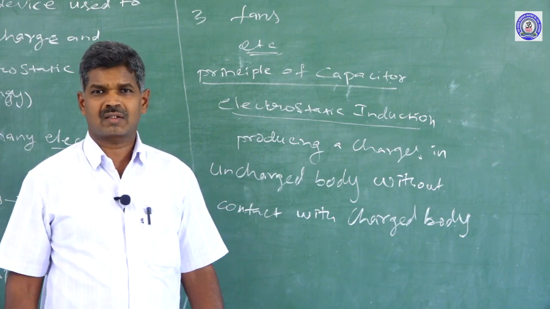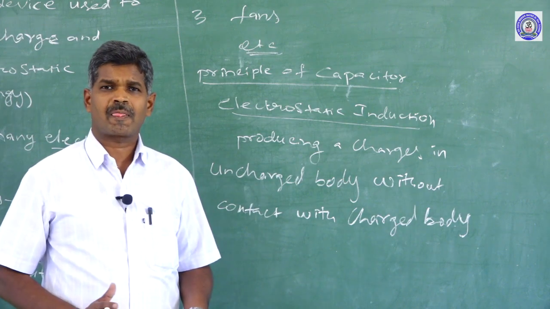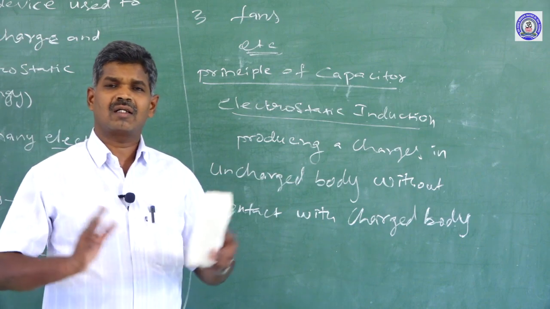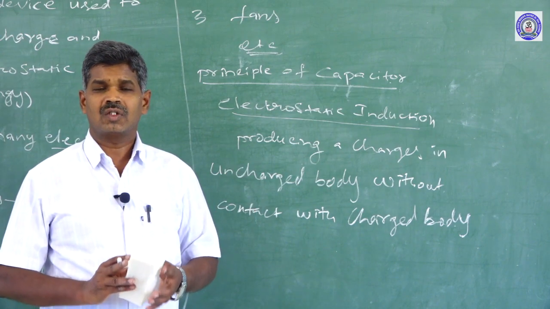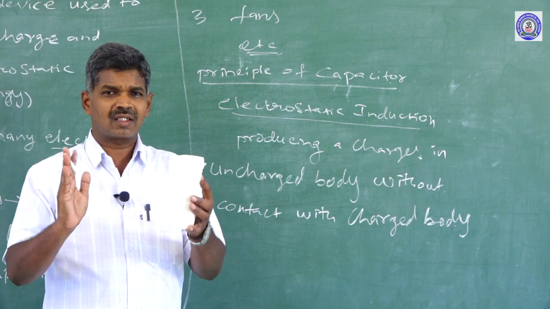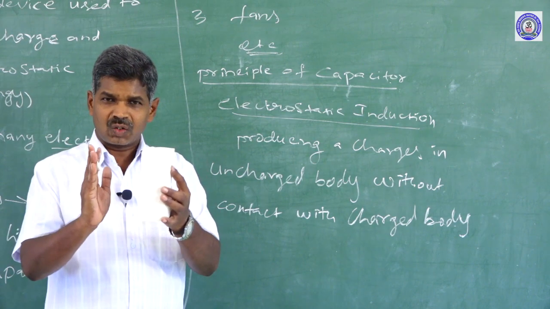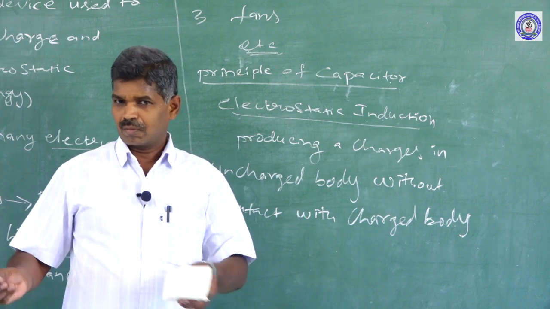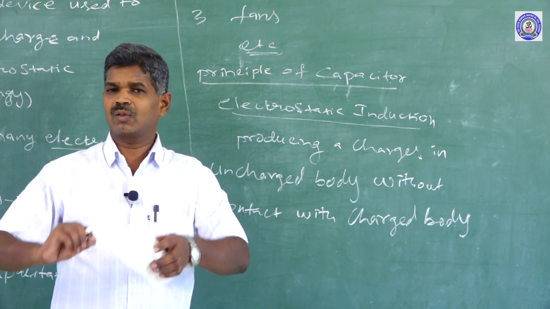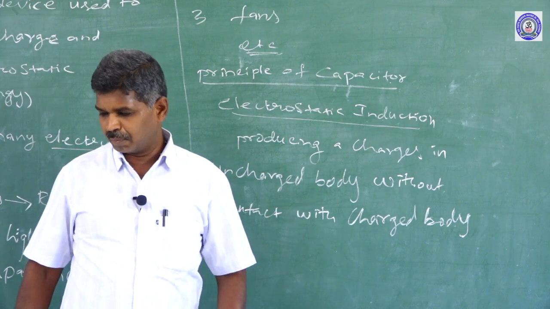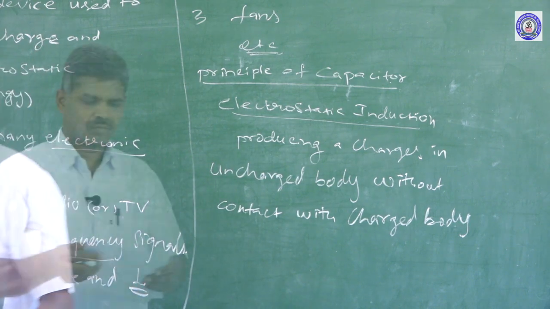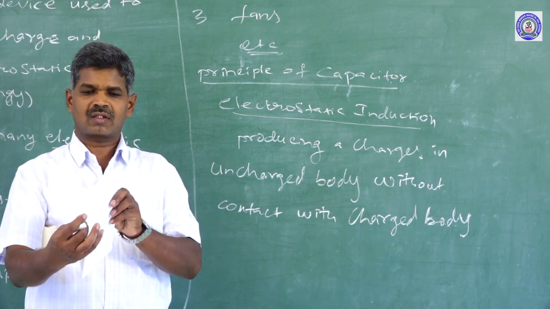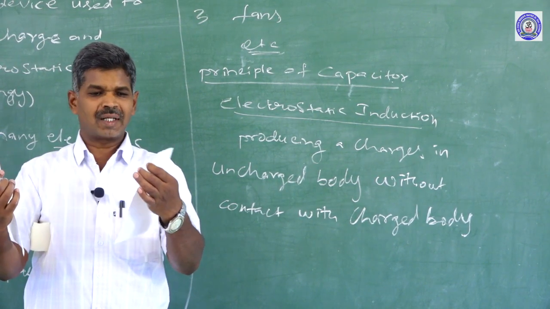Two metal plates having a rectangular shape and a certain larger area are placed at a very short distance. For example, I take two papers and consider them as two metal plates.